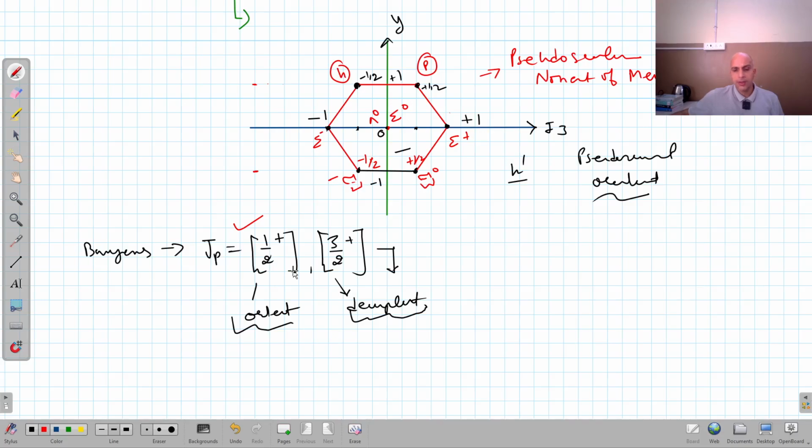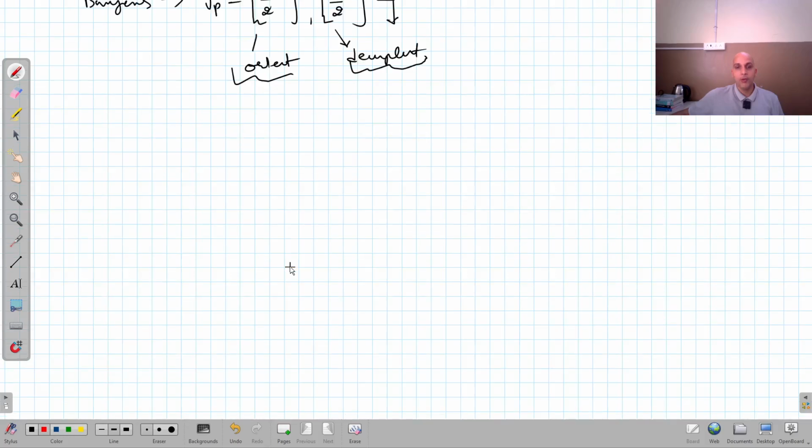Now I am coming to the second one. The second one is about the decuplet, right? So for the decuplet, this is again hypercharge, and this is I3, it is 0 here.